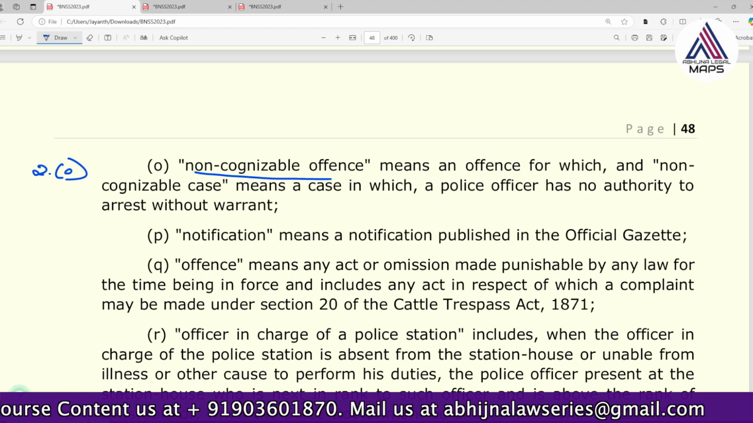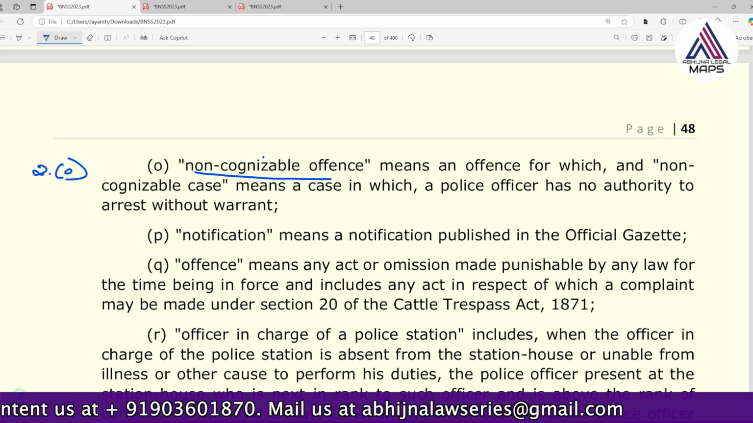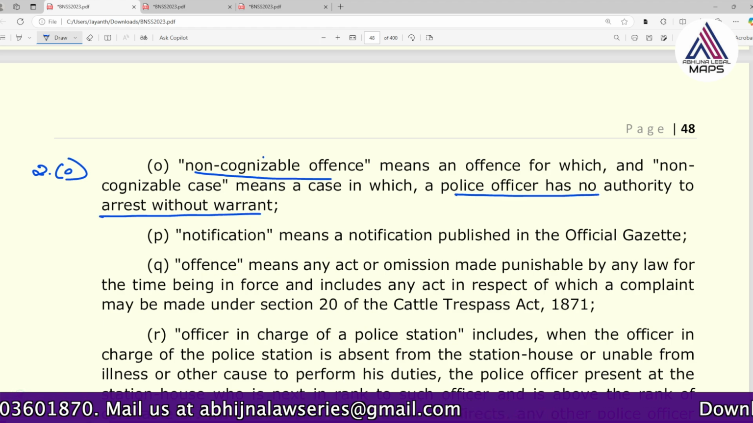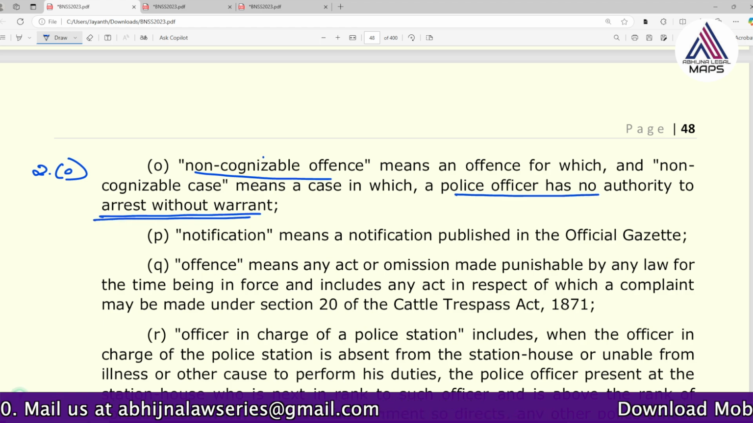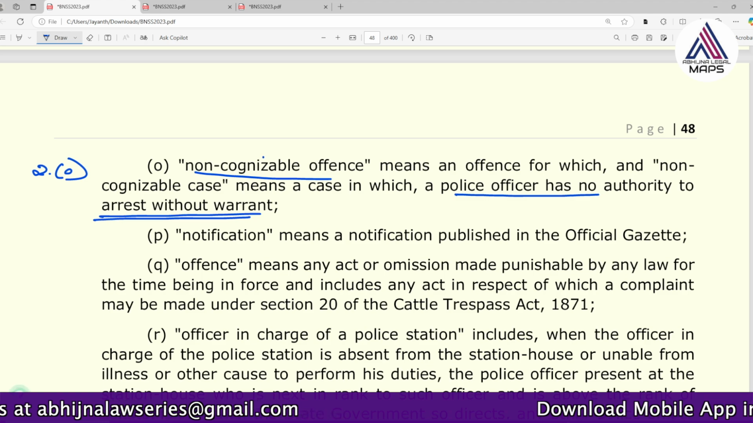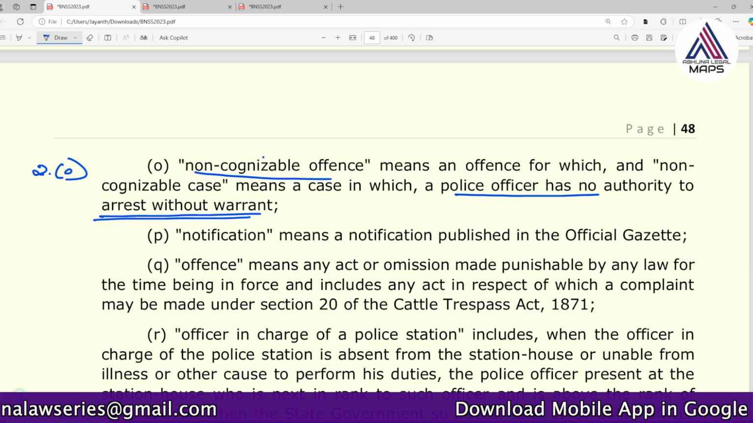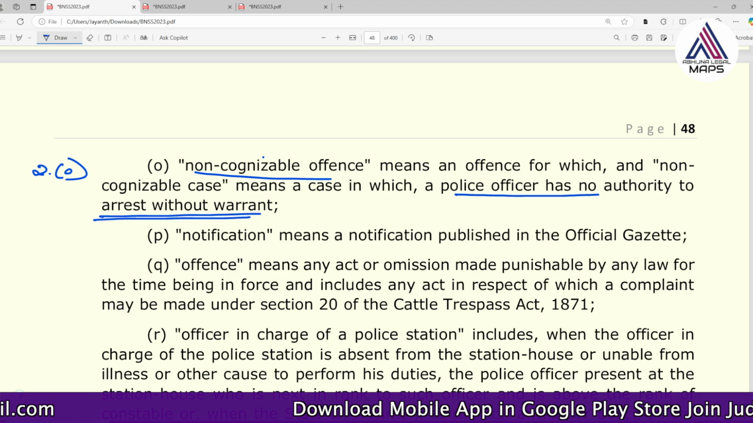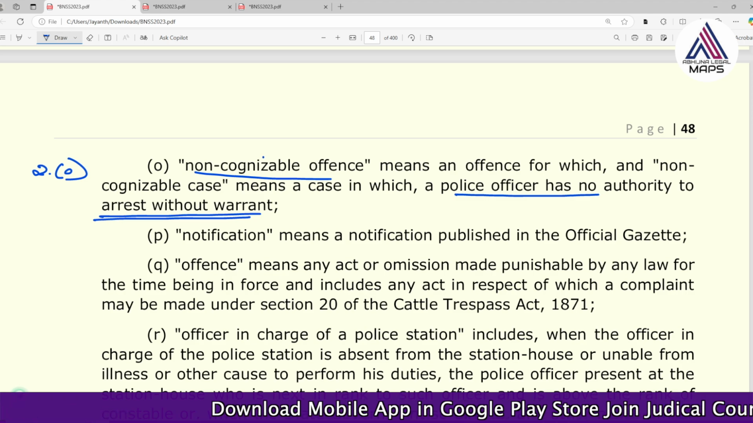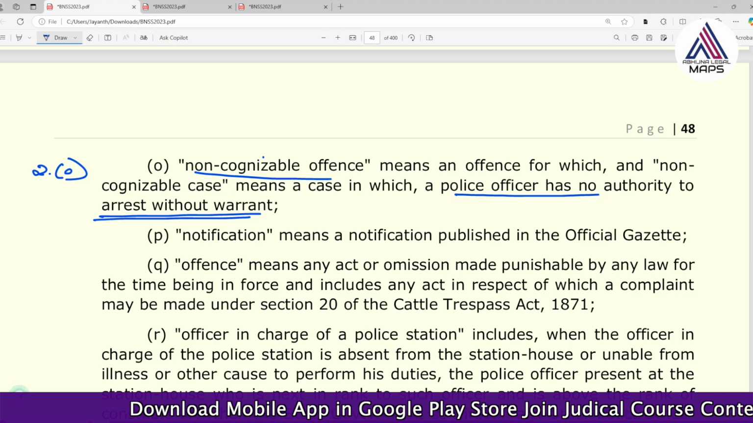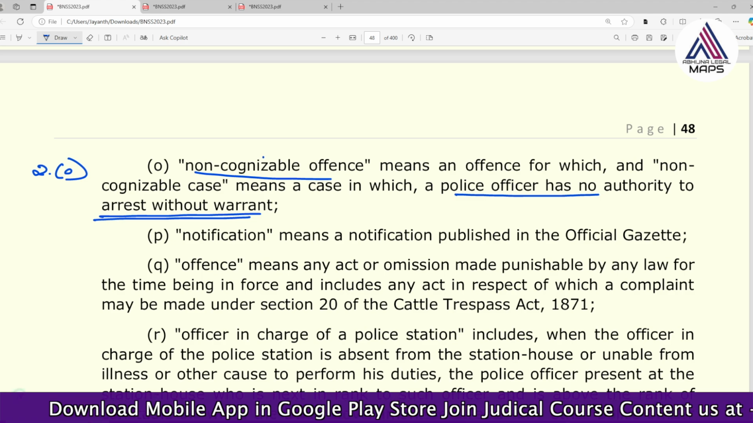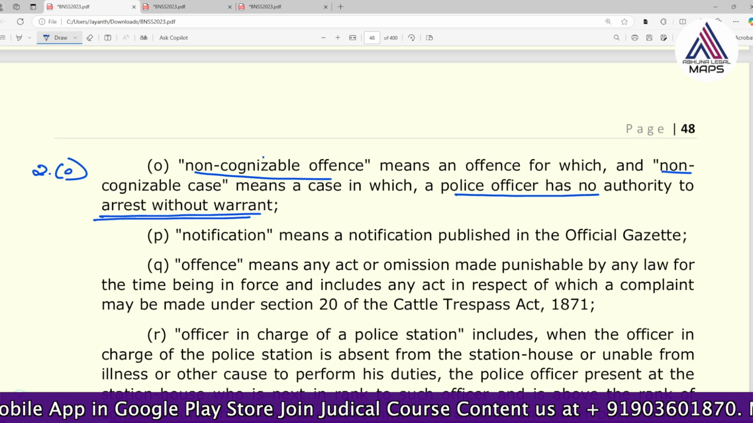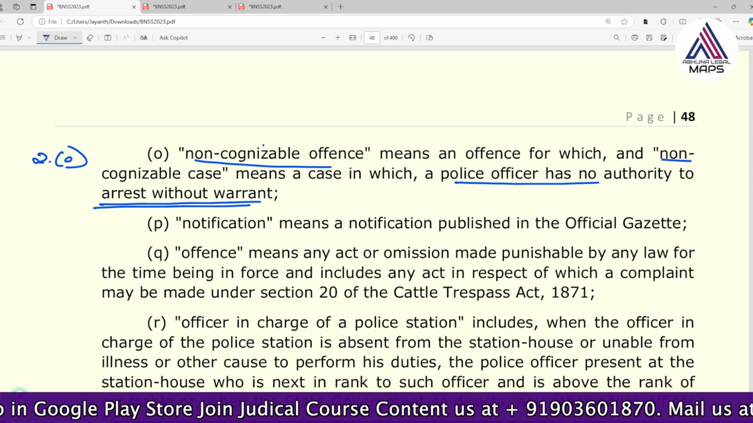So non-cognizable offense is dead opposite of that. Here the police officer has no authority to arrest without warrant. So without warrant, a police officer cannot arrest him. Okay, he needs to get a warrant and then arrest a person. So even that has been classified in the BNSS, in the first schedule, which is said to be a non-cognizable case. Okay, this is section 2.